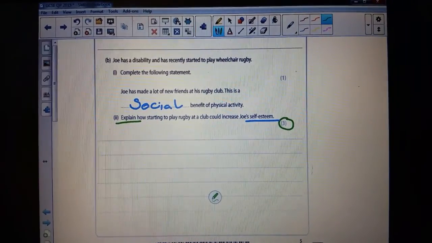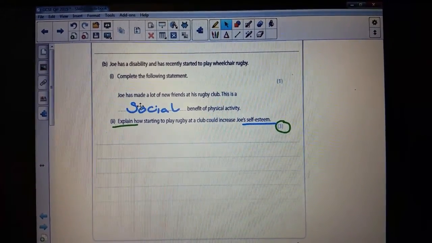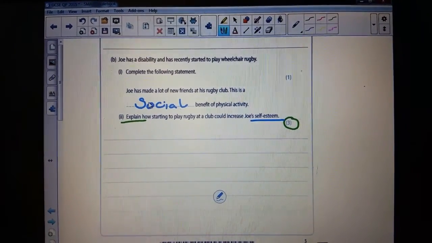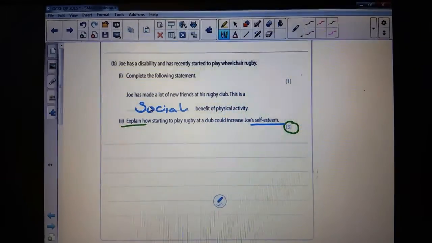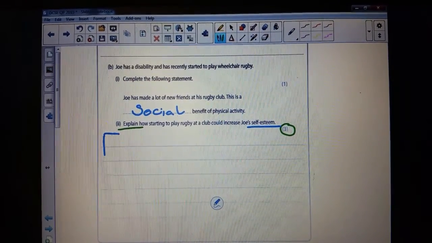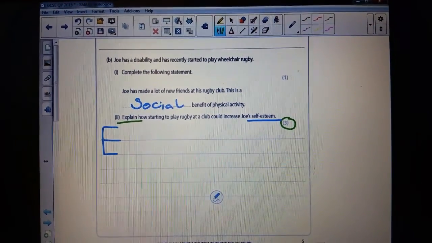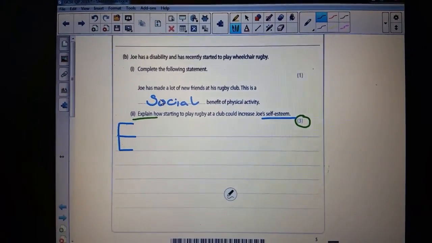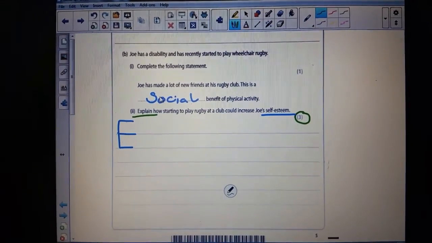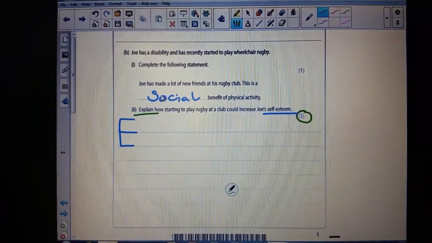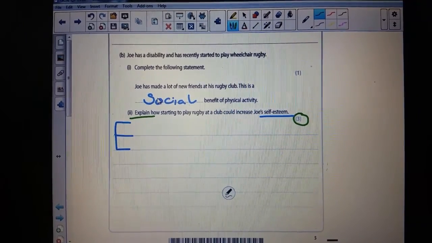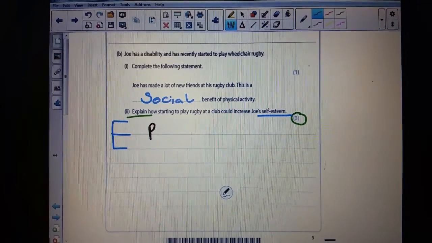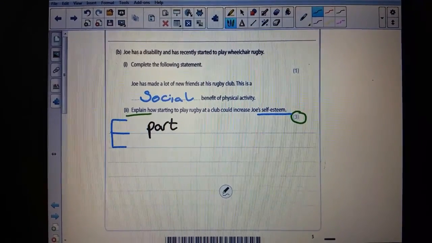Okay, so that means, brilliant, I've done a bit of work on another question. I know I can follow a similar principle in order to get me 3 marks. So the first thing that we're going to do is give an example. Okay, so I'm going to think about giving an example. That's my E part. So explain how starting to play rugby at a club could increase Joe's self-esteem. I'm thinking about a social reason for that. So my feeling is that it's being part of a team. So that's my example.